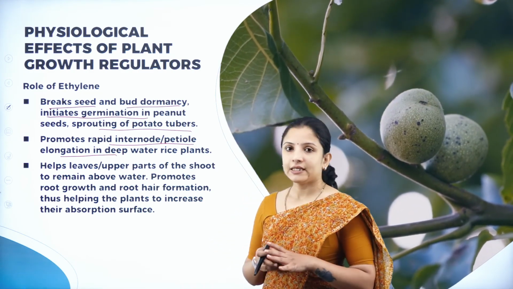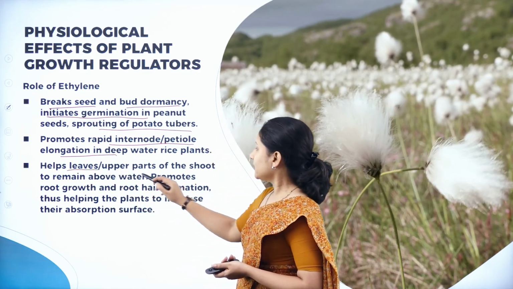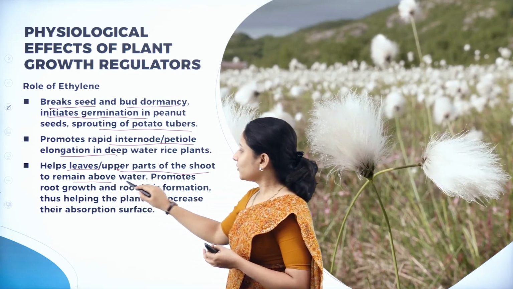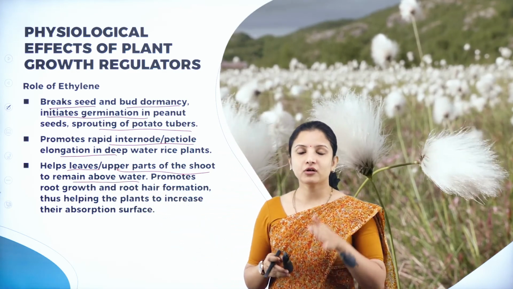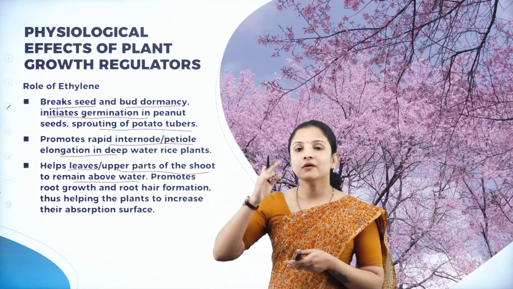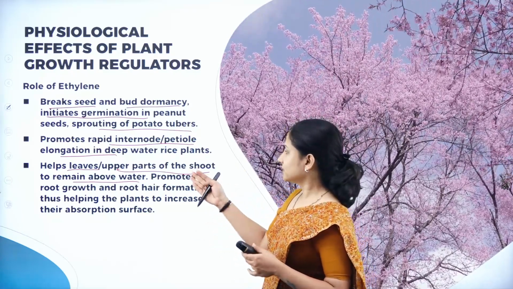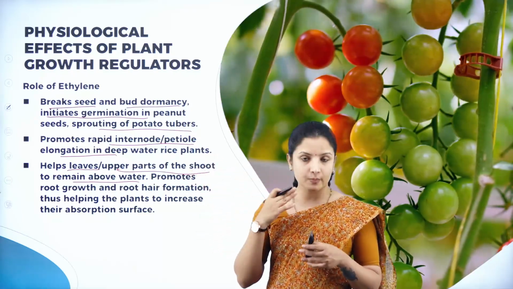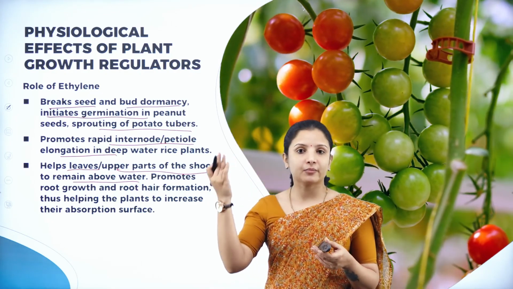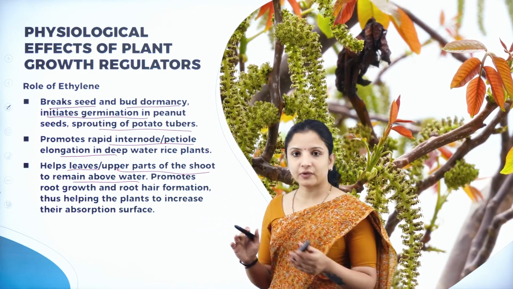And it also helps the leaves and the upper parts of the shoot to remain above the water. How does it help them remain above the water? Because it increases the height of the shoot. Therefore, it makes sure that the leaves and the upper parts of the shoot are not touching the water, but are above the surface of the water in the waterlogged area. So that is why ethylene is very, very important.